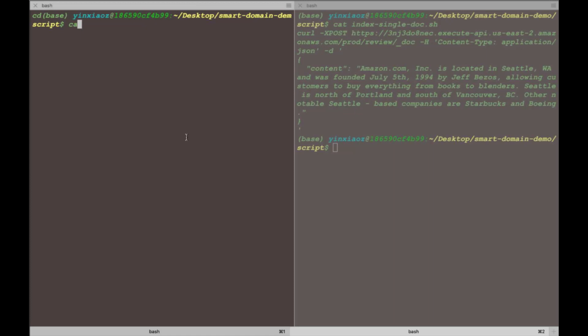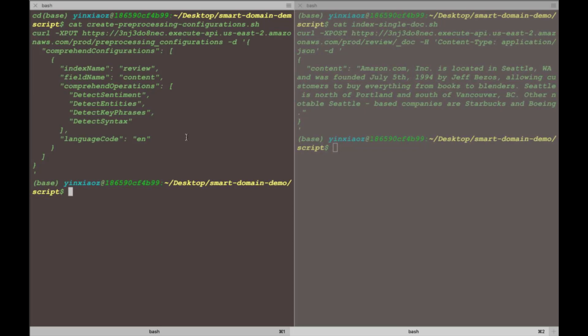So the first API to look at is called create preprocessing configuration. What this API does is instruct the solution to get the document insights from Amazon Comprehend. I would like to show you some of the syntax of this API so that you can configure it by yourself later. Right now, I'm using a simple curl command line to make the API call.